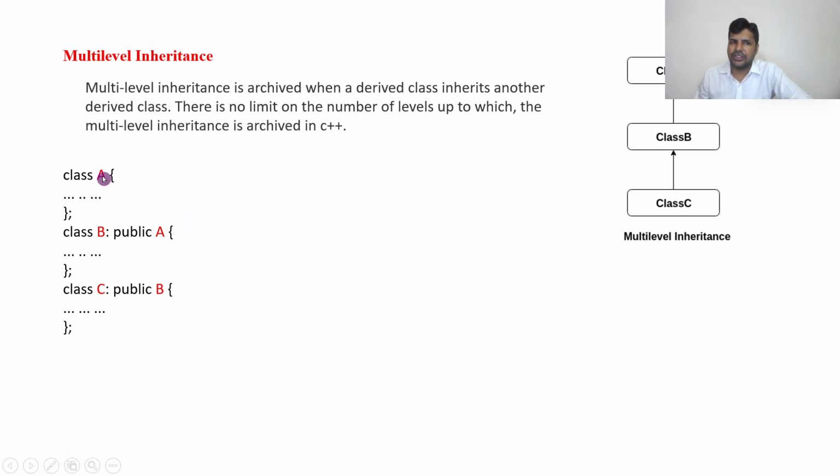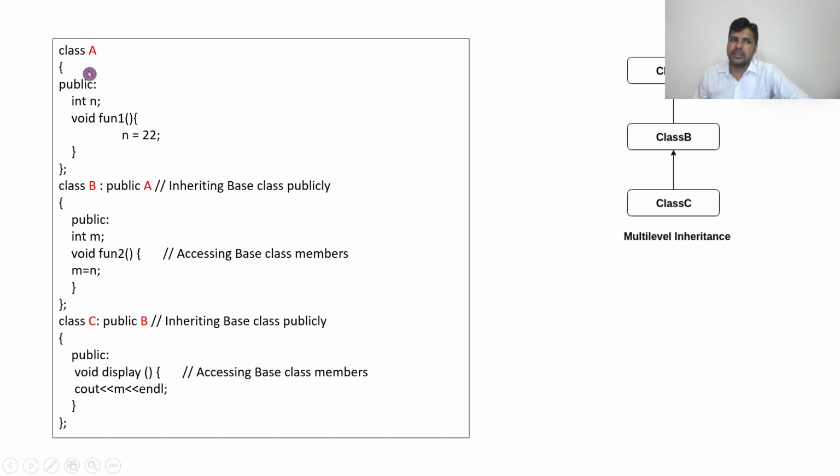Here, B is inheriting A's properties, and in the same way C is inheriting B's properties. Now for which class do we create the object? If you create an object of C, you automatically get the properties of B and A in the main program. Let us see a small example. In class A, I have created n equal to 22, and in class B, m is equal to n, so m is 22. Now I am printing m.